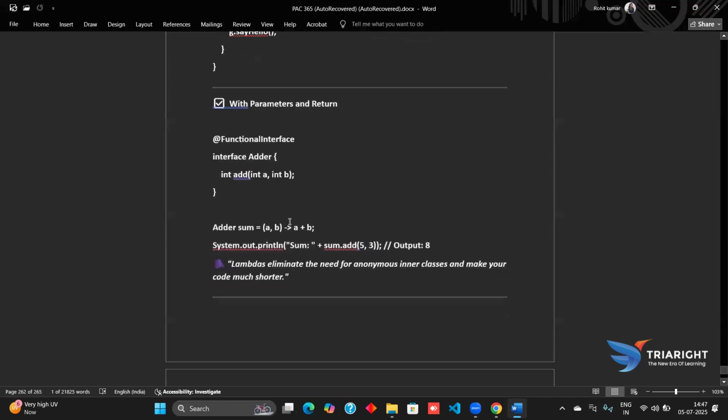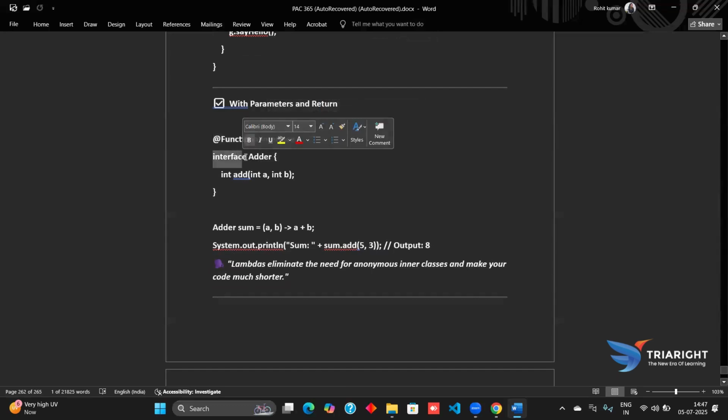Coming further, we have parameters and a return type also, with add taking parameters and returning a value. We have the @FunctionalInterface annotation, which is optional, and after that the interface Adder.